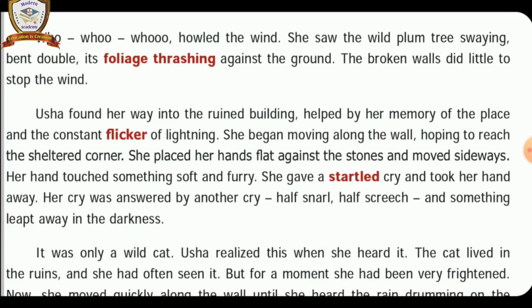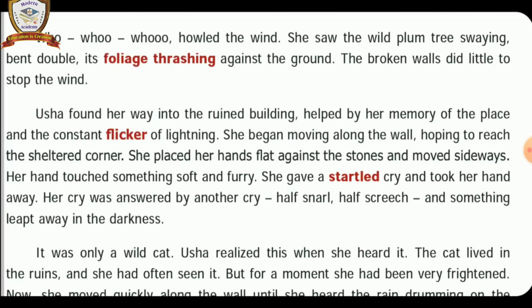The branches of the plum tree were too bent, and also doubled. The green leaves and branches of the plum tree were hitting hard due to the heavy blowing of wind. The ruined building on the haunted hill did not stop the wind.